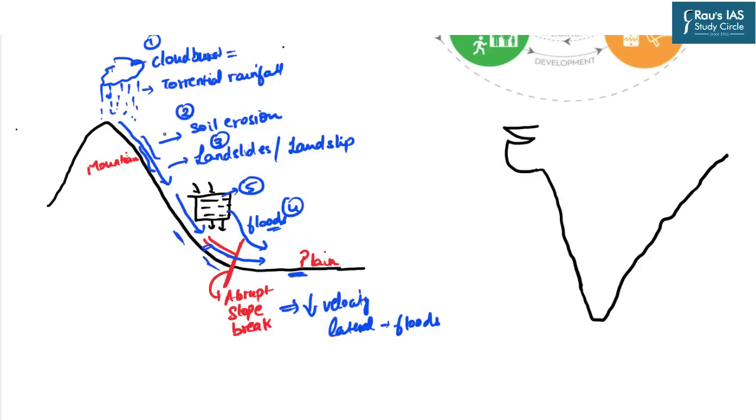Similarly, on the upper reaches, there might be a glacial lake also. And if it bursts, we call it the glacial lake outburst flood. That is the sixth disaster. So, are you understanding that just there was the first trigger point, which was the cloudburst, and how subsequently it has led to glacial lake outburst floods, soil erosion, landslides, floods, dam failure, etc. Similarly, now let us come to this example. We all know that the eastern coast of India is highly vulnerable to cyclones.